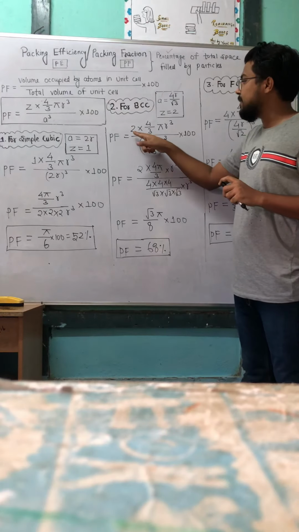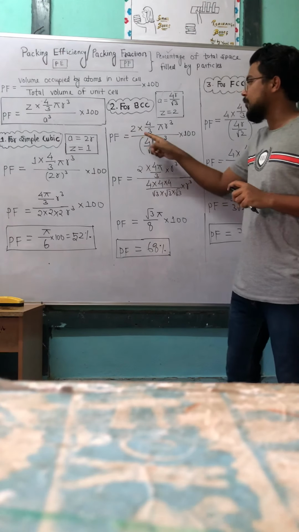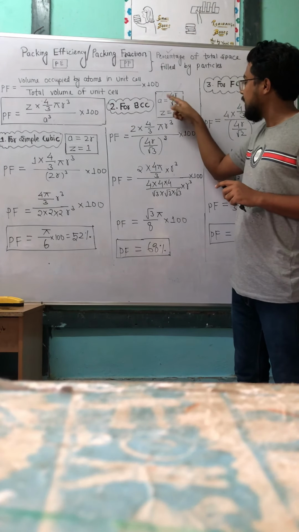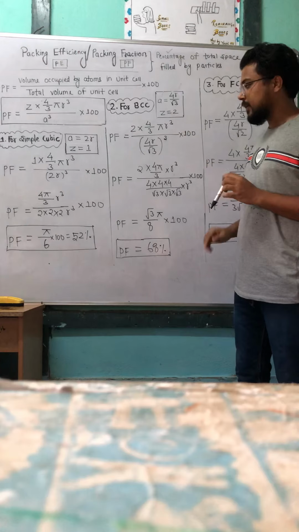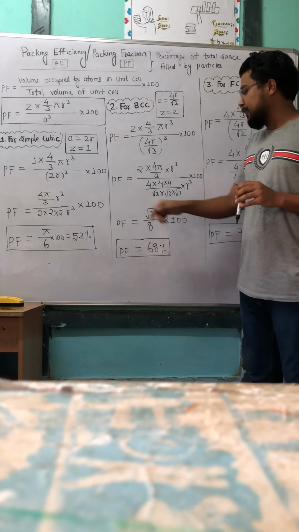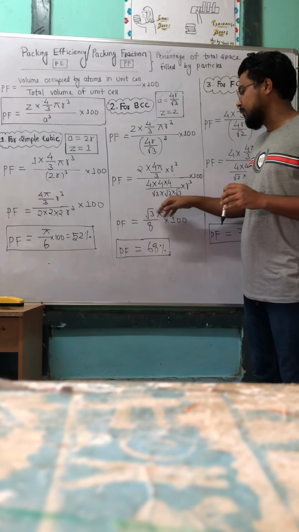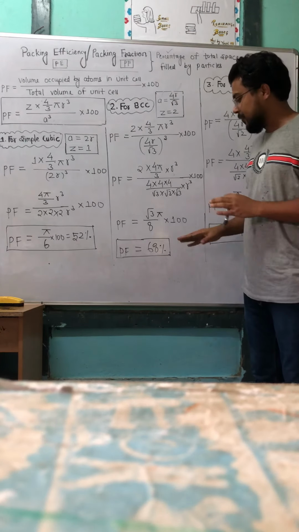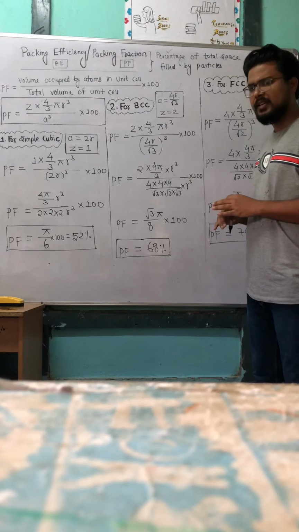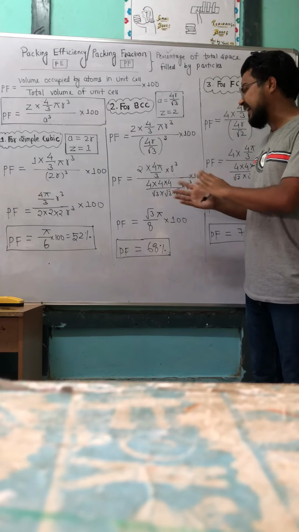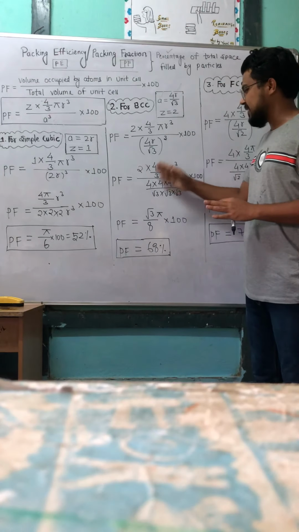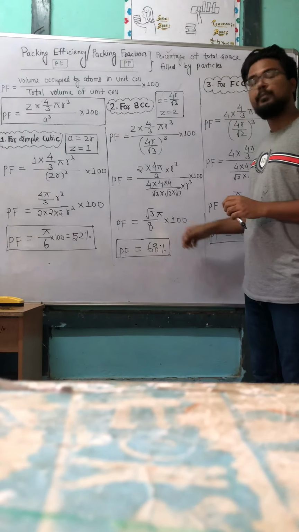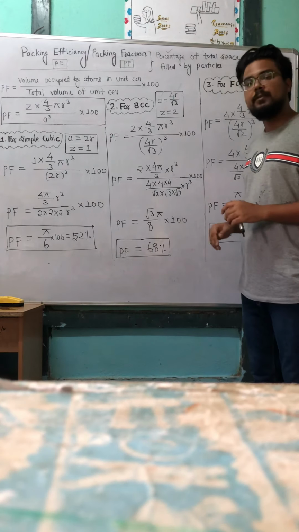So packing fraction will be Z into 4 by 3 pi r cube, Z equal to 2, and a cube equal to 4r divided by root 3 whole cube, into 100. So further if we solve, we will get packing fraction equal to root 3 by 8 multiplied by pi, whole multiplied by 100. Here the answer will be 68%. You can solve it, there is no big deal. Just simply divide and multiply, so that further you will get 0.68, and when you multiply 0.68 by 100, it will be 68%.